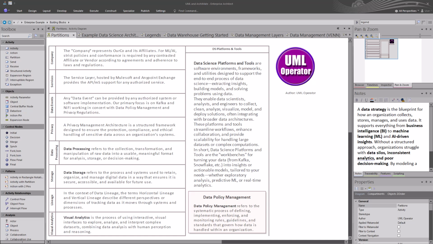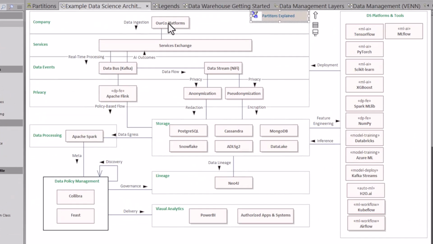By modeling a data strategy in Sparx Enterprise Architect or many other tools, we create a visual roadmap for data architecture. So why model a data strategy in UML? In this case, I'm using partitions from our activity diagrams, and then I use class elements within those partitions to understand the flows.